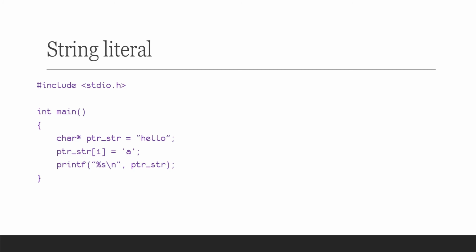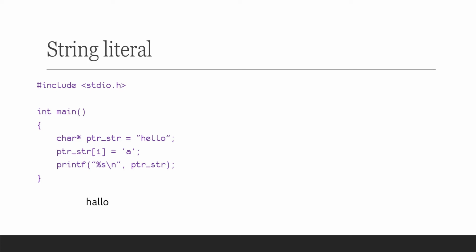From the understanding we got in the previous slide, let's try to find what will be the output of this code. We have learned that a pointer with indexing will act like an array. So ptr-str of 1 is representing the letter E and it will be replaced with the character A. Thus the output should be HALLO.